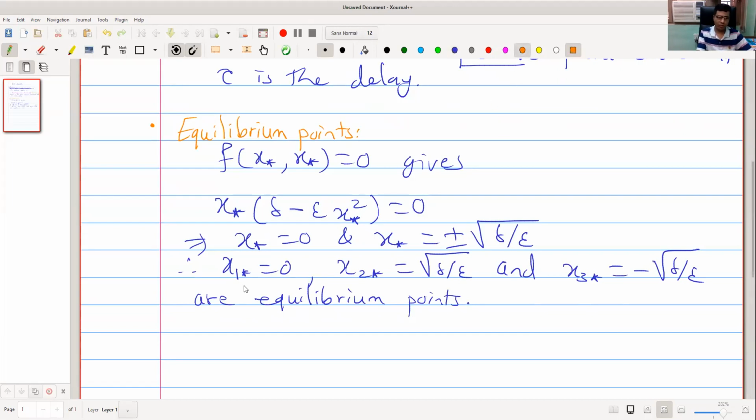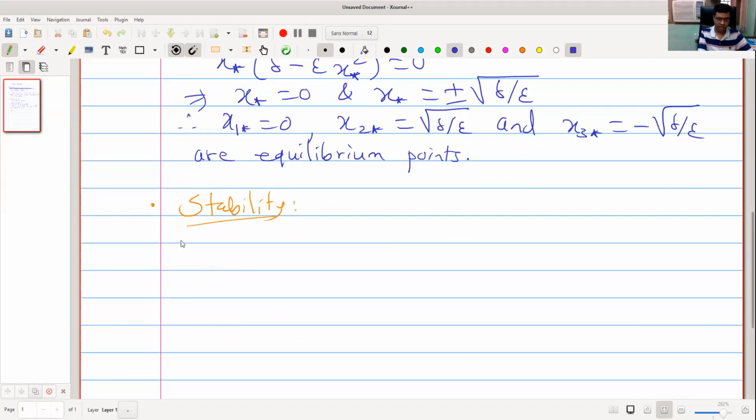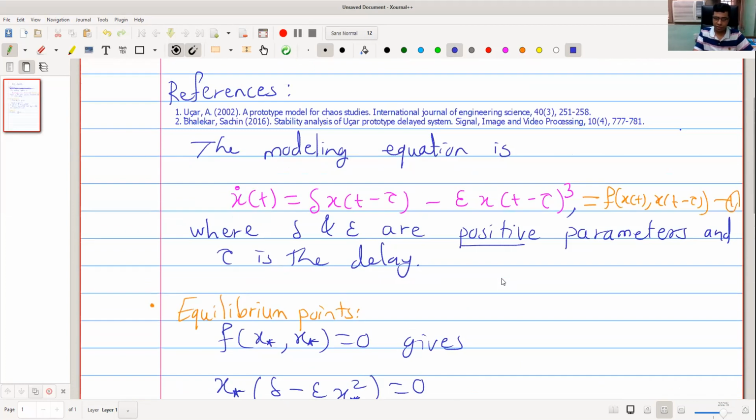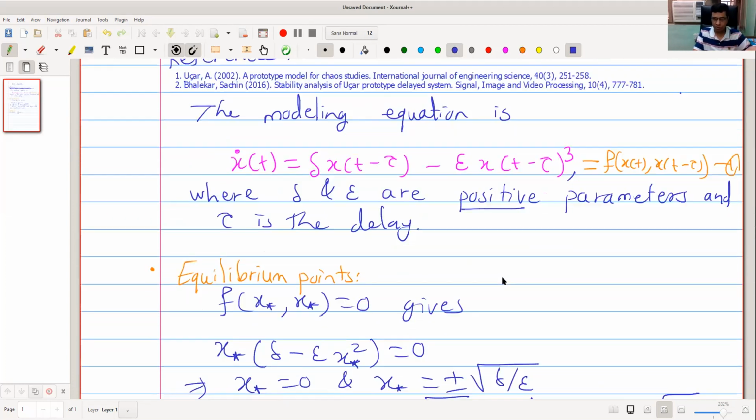Next thing is stability of equilibrium points. For this, we need partial derivatives of f. Instead of x of t we put x, and instead of x of t minus tau we put y of t.